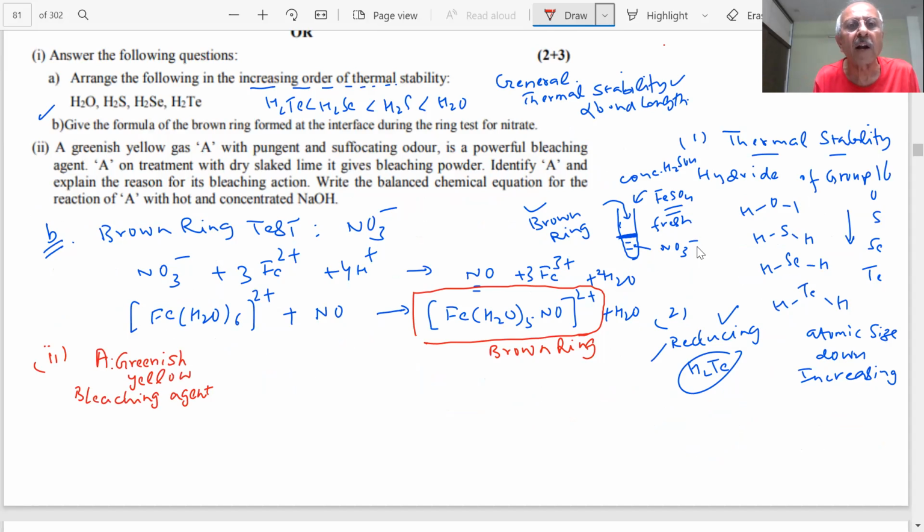And on treatment with dry slaked lime. What is the formula of dry slaked lime? What is slaked lime? When you put this in water, what do you get? Calcium hydroxide, Ca(OH)2, slaked lime. Dry slaked lime gives bleaching powder.